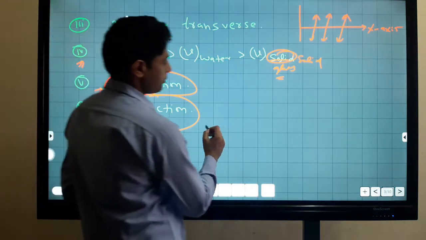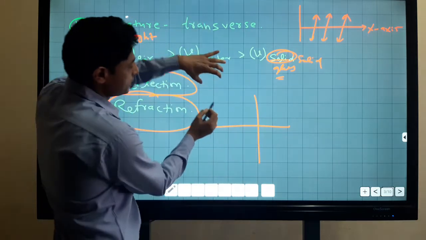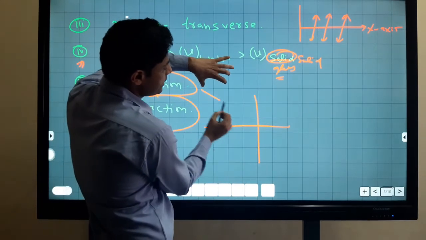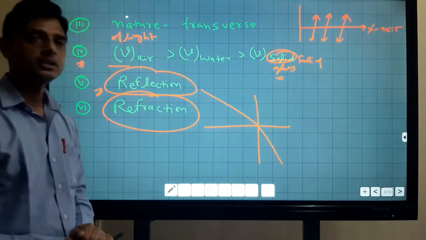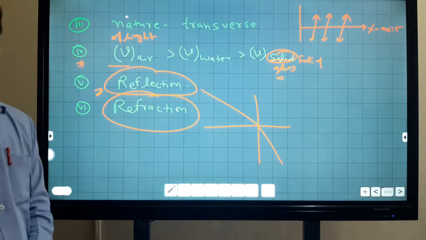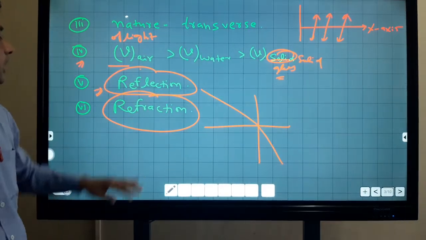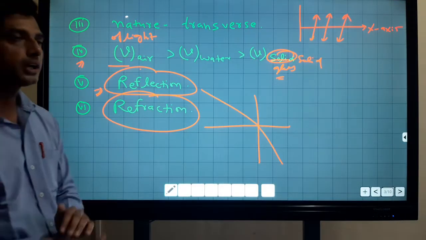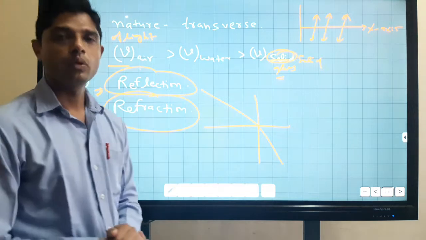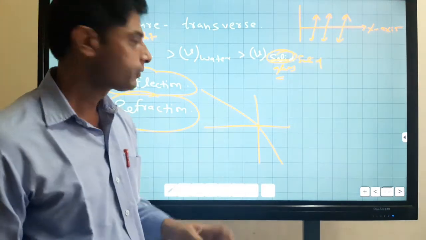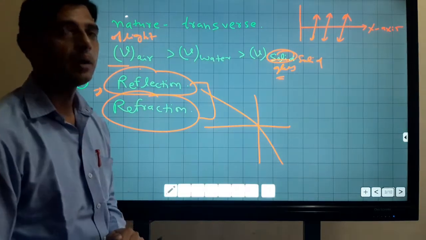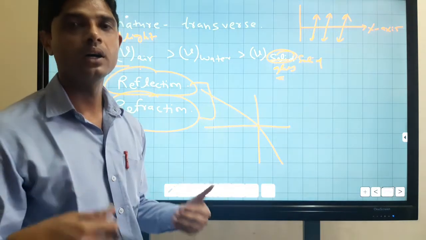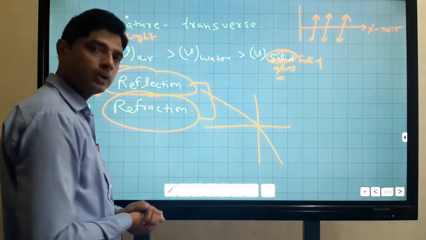Refraction means when a ray of light travels from one medium to another medium; this phenomenon is known as refraction. So reflection and refraction both take place during the propagation of light, but both depend upon the nature of the medium through which light passes.